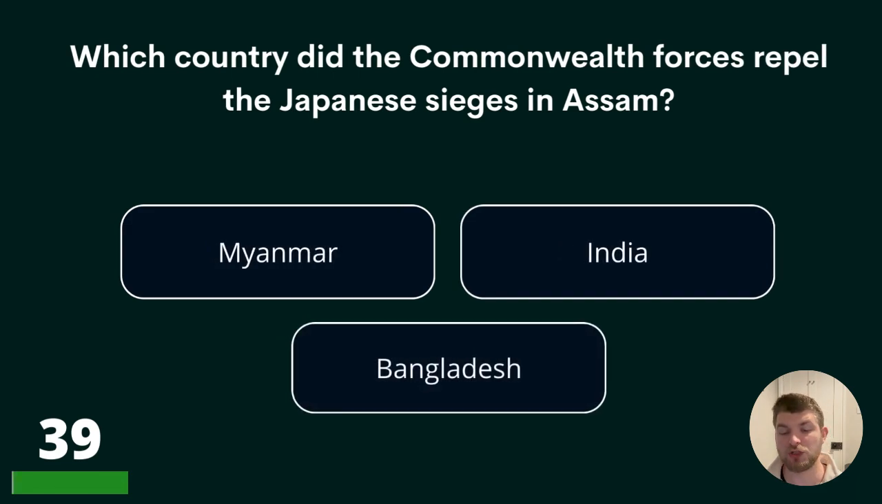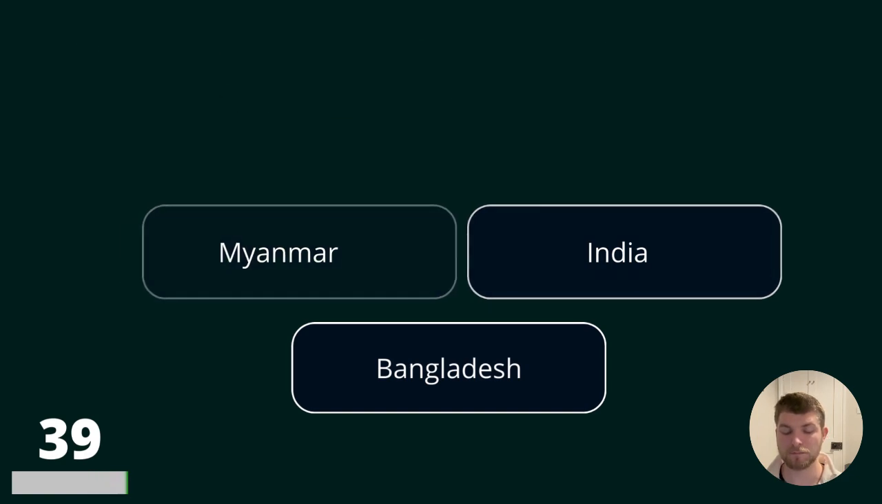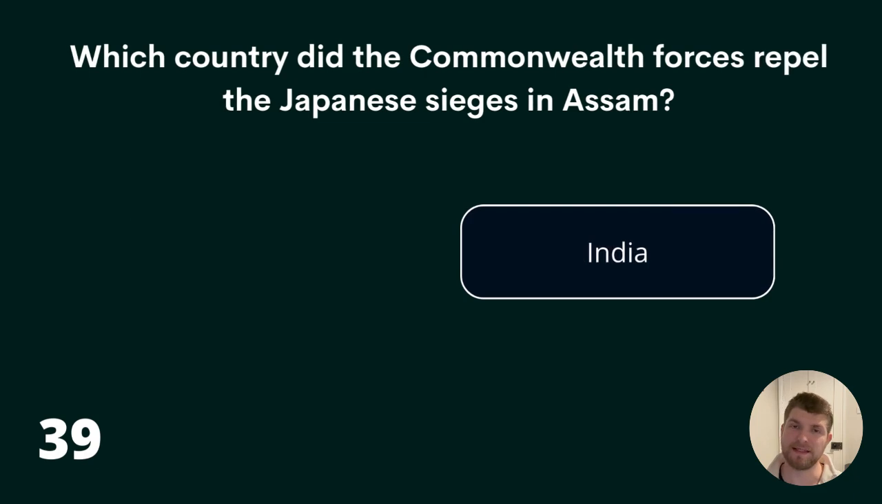39. Which country did the Commonwealth forces repel the Japanese sieges in Assam? Myanmar, India, or Bangladesh? And the answer, India.